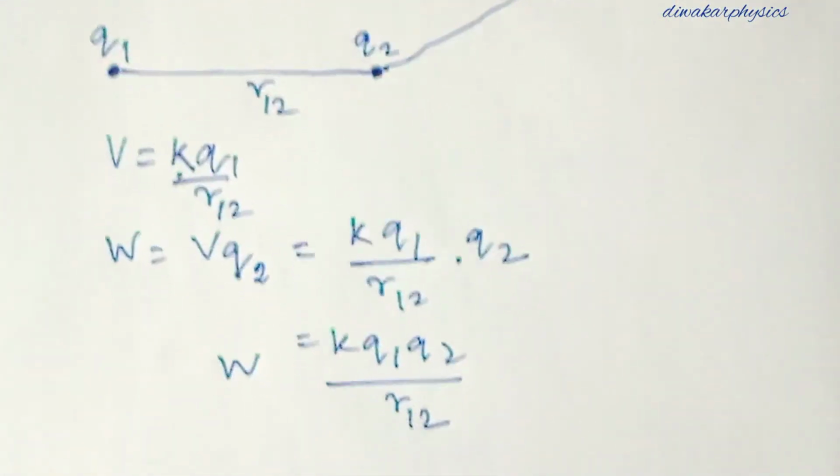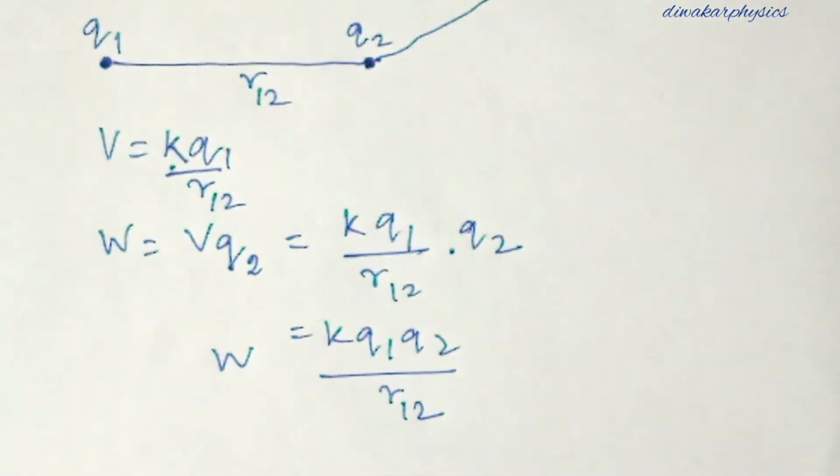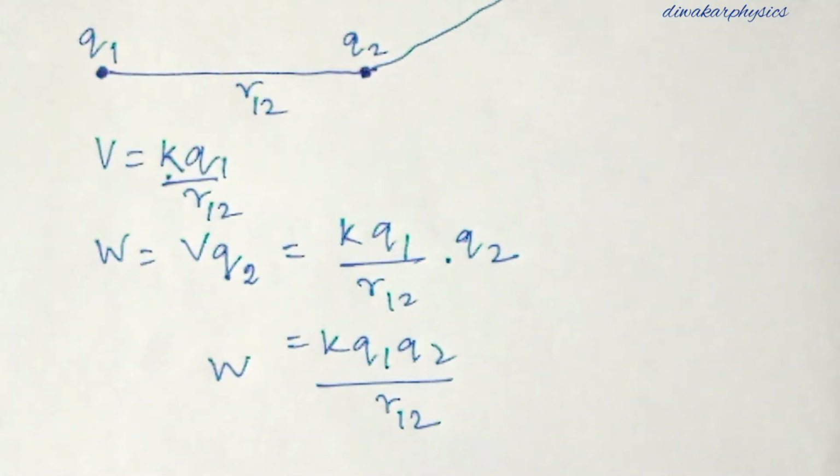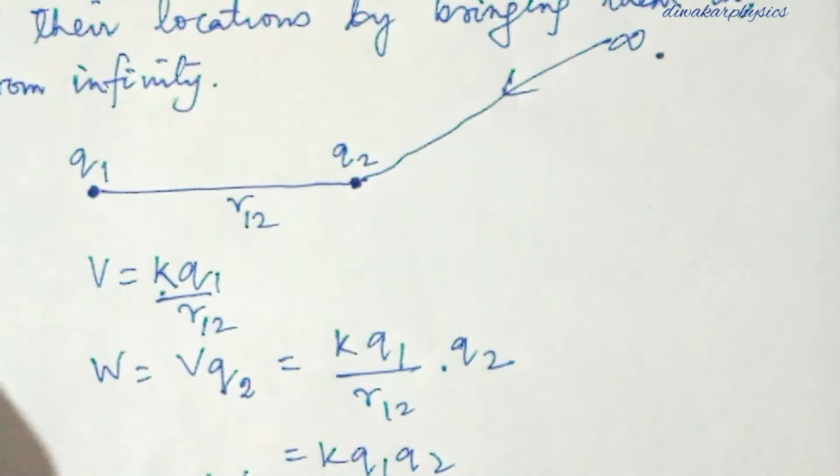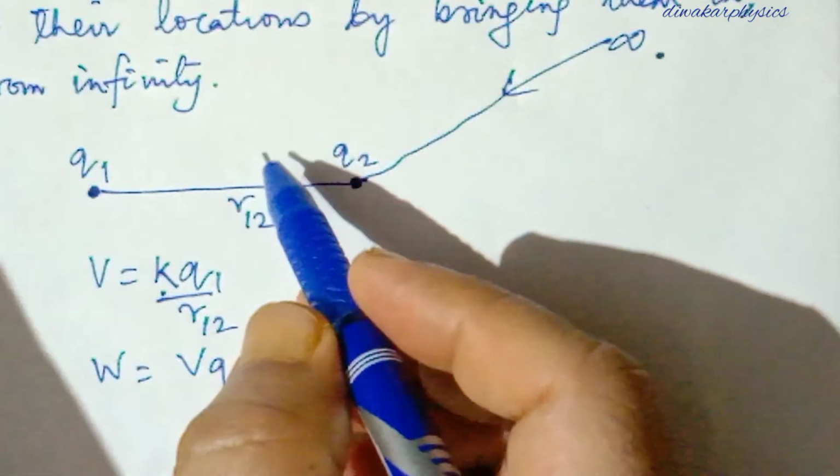So this is the formula for assembling two charges at the distance r: K Q1 Q2 by R. Now if you have to assemble three charges, what will happen? Suppose we take this example only.